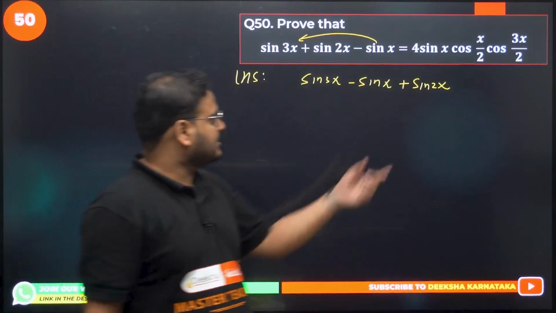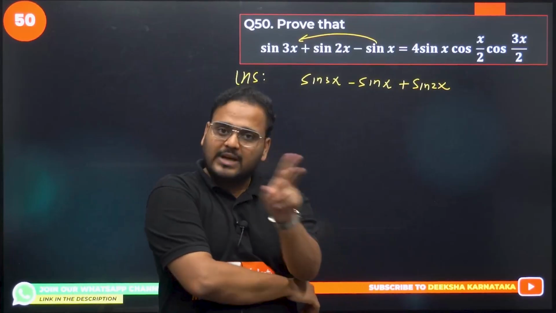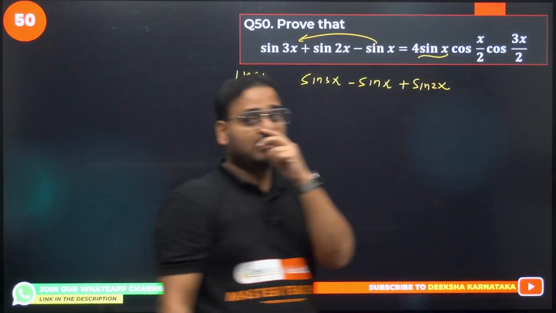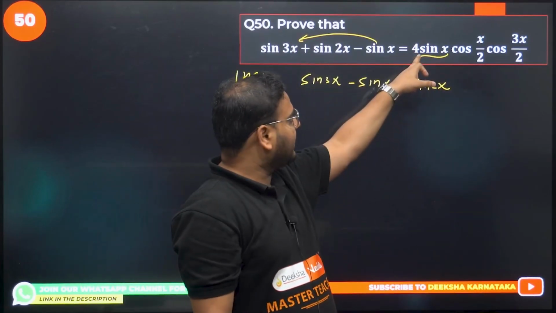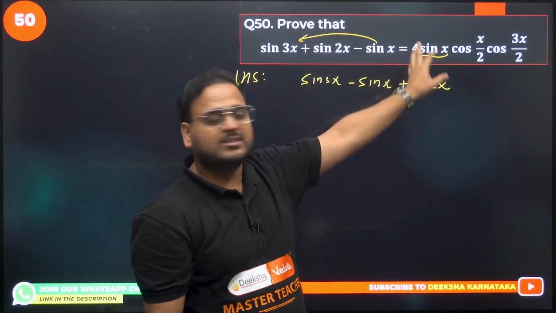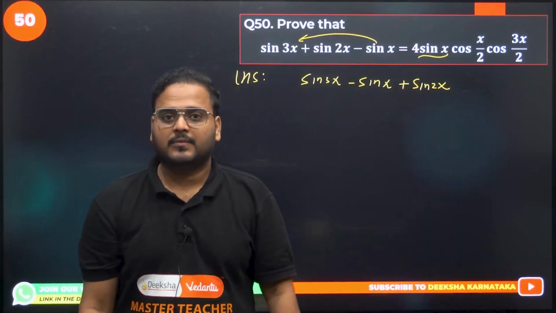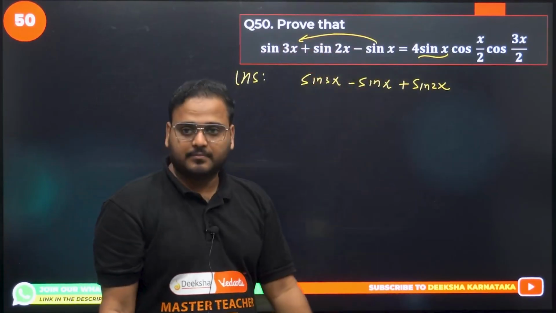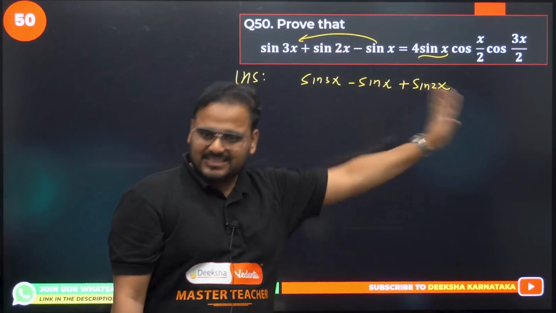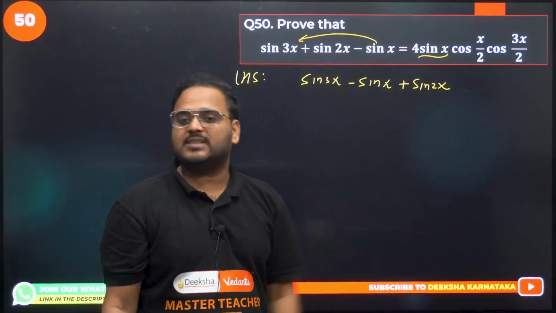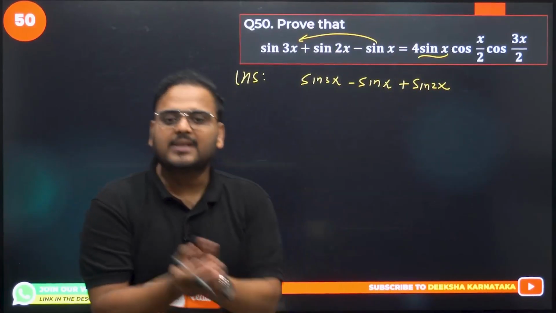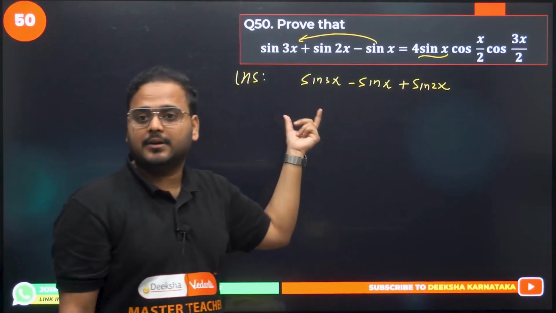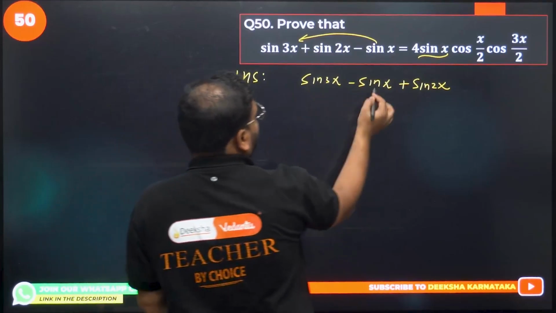Because for sin 2x we have a simple formula, 2 sin x cos x. It means I can get sin x by multiplication, and if I take 2 common, I'll get 2 sin x. That means something is sorted. Why are we taking the combination of the first and third term? Because if you leave sin 2x as it is, it already has 2 sin x cos x in it. Now if I can make 2 sin x, I can take it common. How can I do that? You will see, sir.